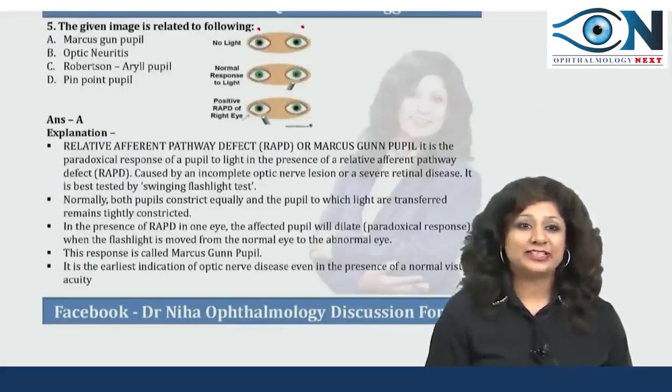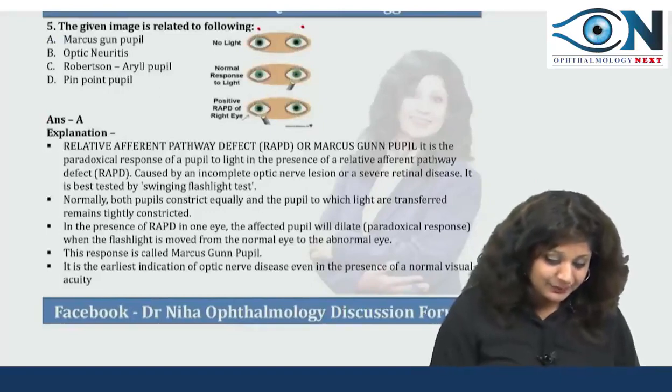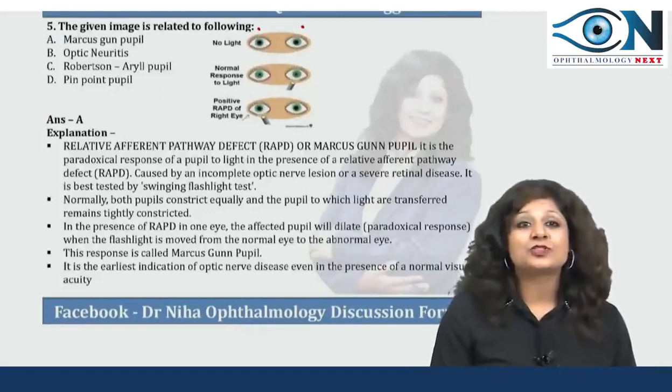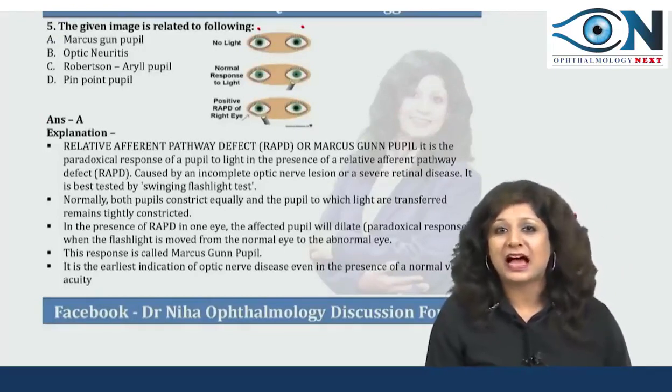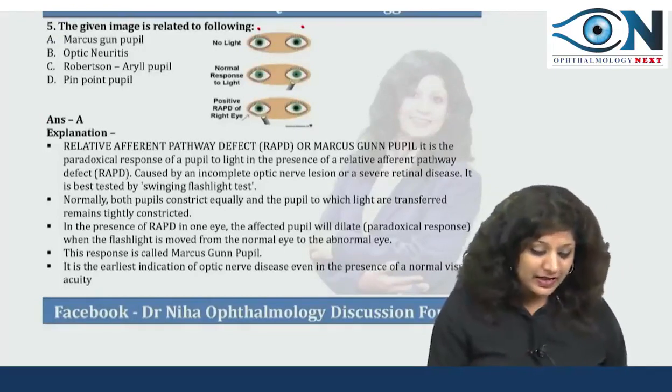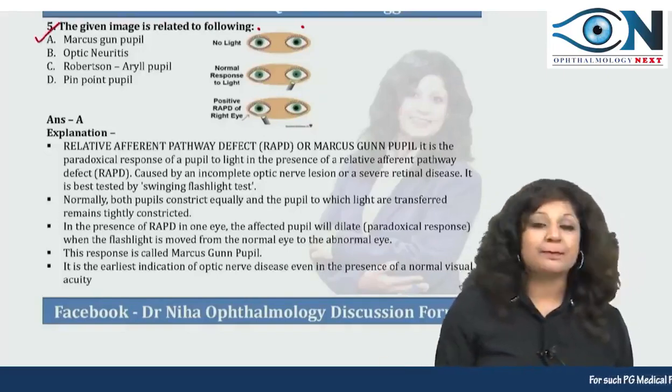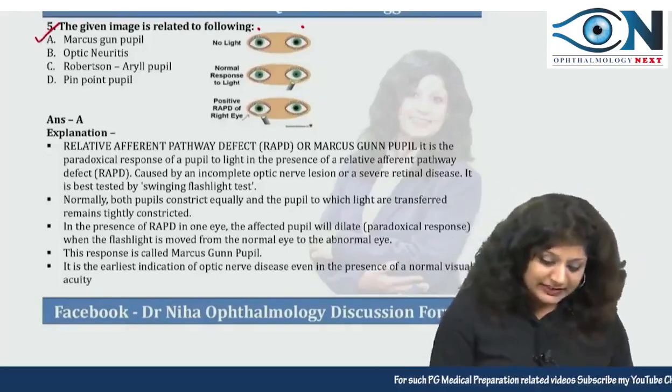Now the next question is, the image is given here, and they say that it is related to Marcus-Gunn pupil, the optic neuritis, the Argyll Robertson pupil, or the pinpoint pupil. Here the answer is your Marcus-Gunn pupil. Now let us see how.